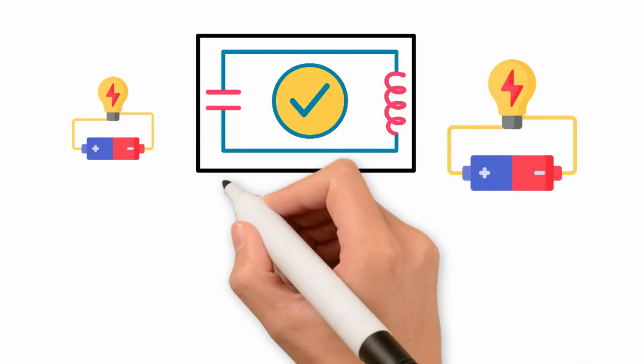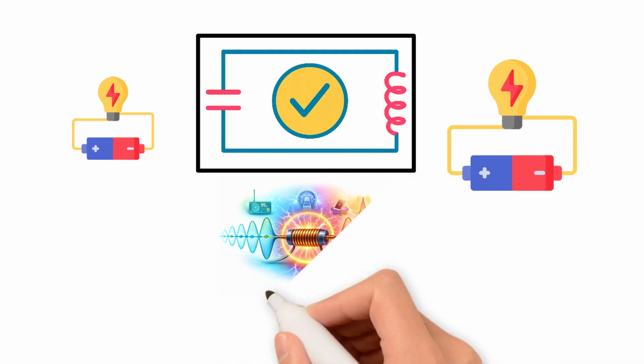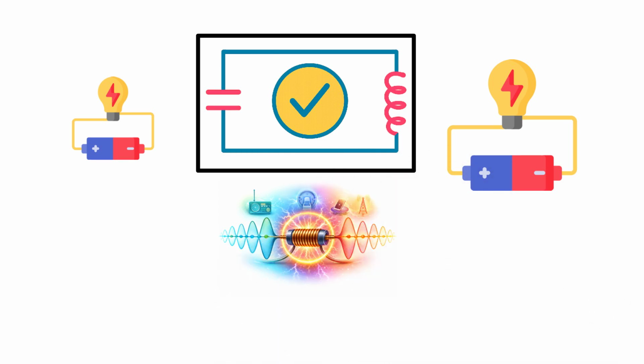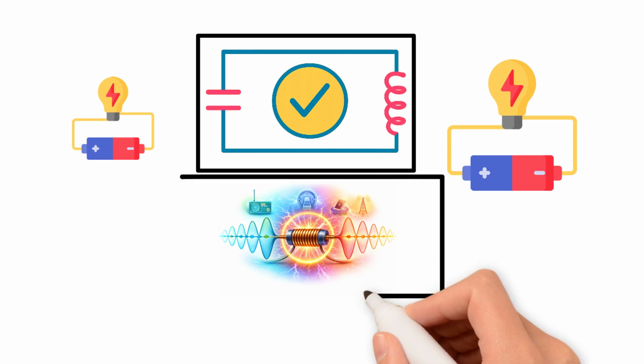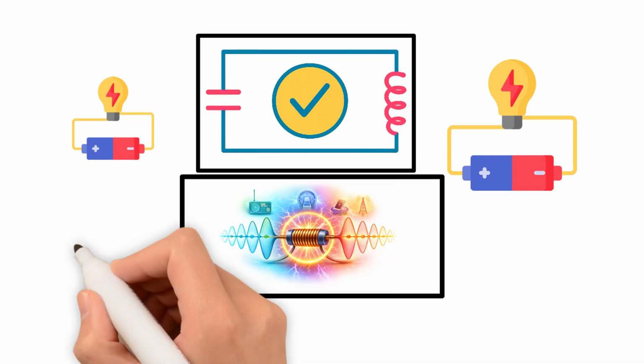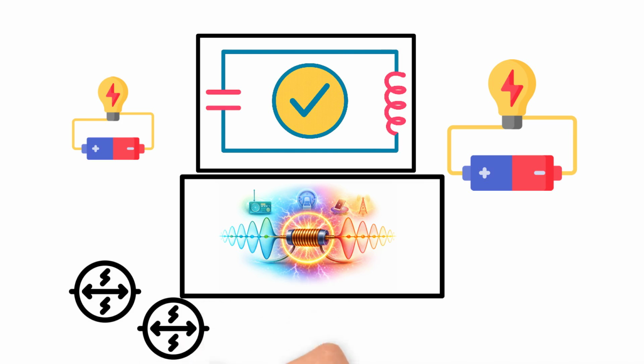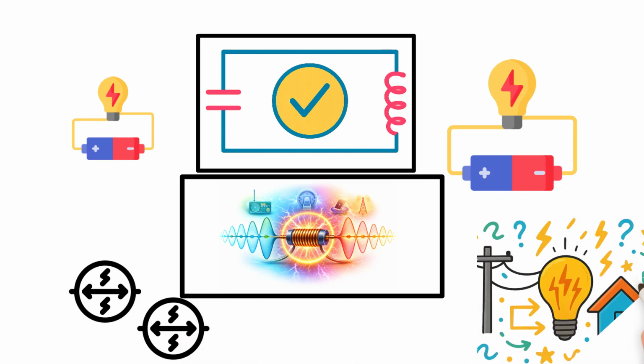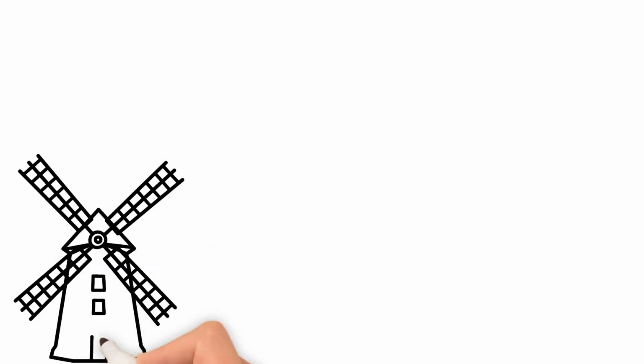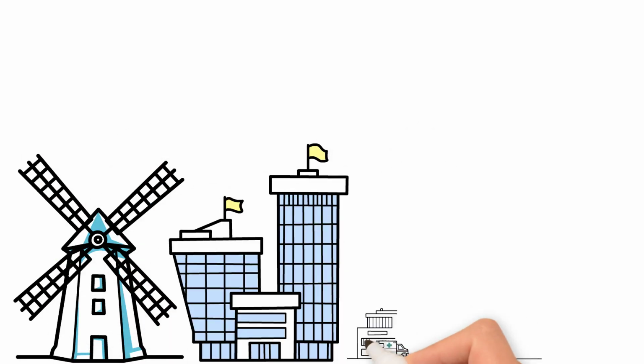That sweet spot is resonance, used in radio tuning, antennas, sound systems, MRI machines, and even in wireless charging. AC is everywhere because it can be transformed to high voltage for long-distance transmission, then safely stepped down for homes. It powers industries, buildings, hospitals, everything.